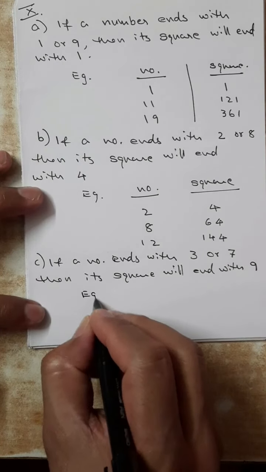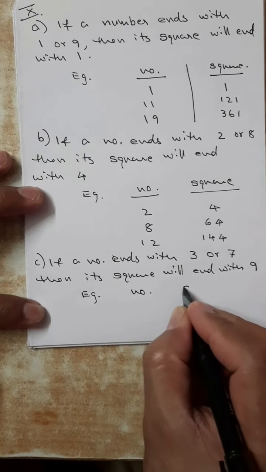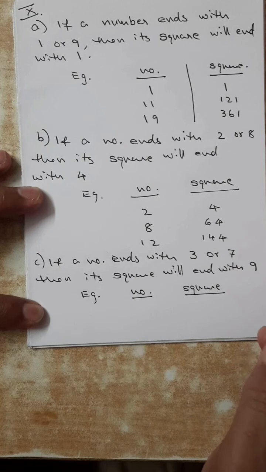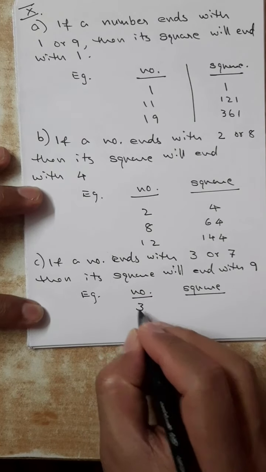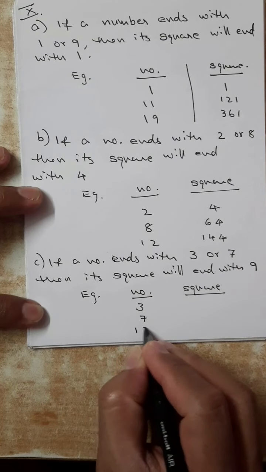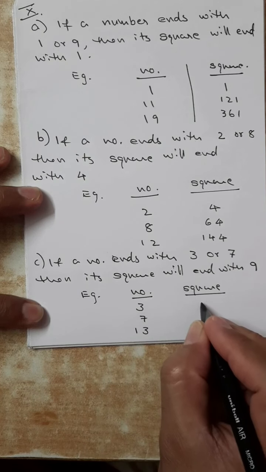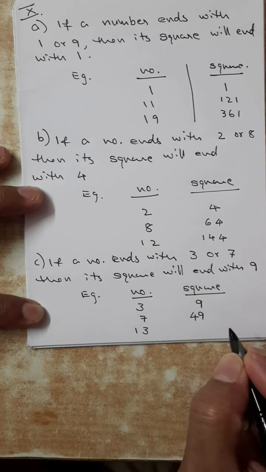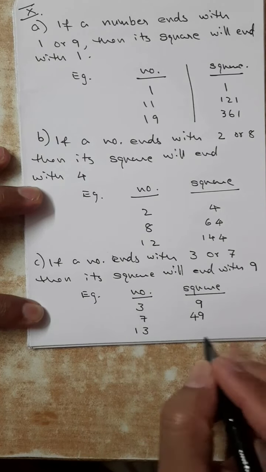Example, number and square. What is 3 square? 9. 7 square, 49. 13 square, 169. Ending with 3 or 7, everything ending with 9 only.